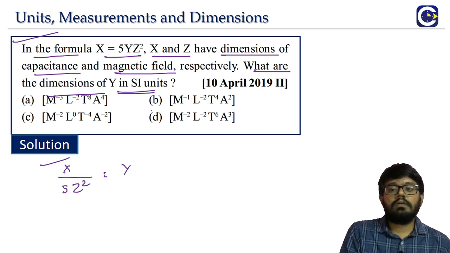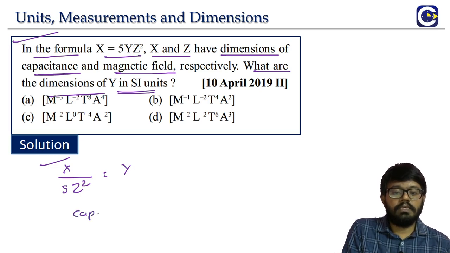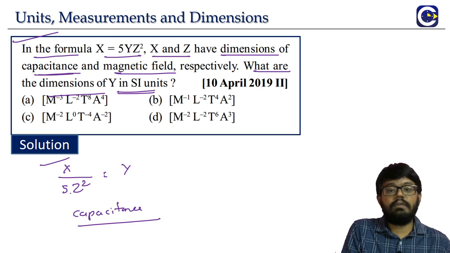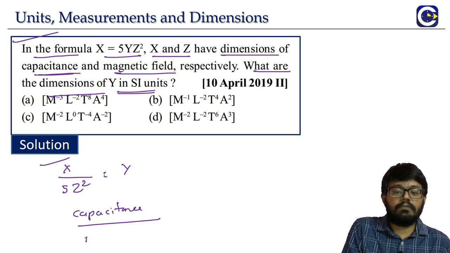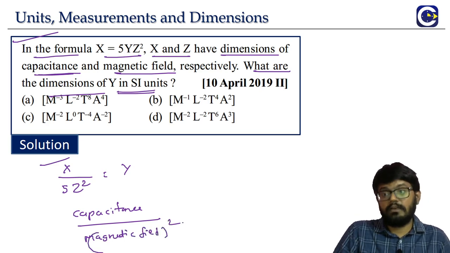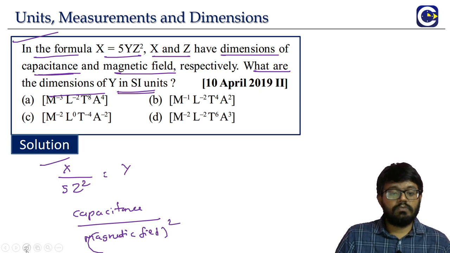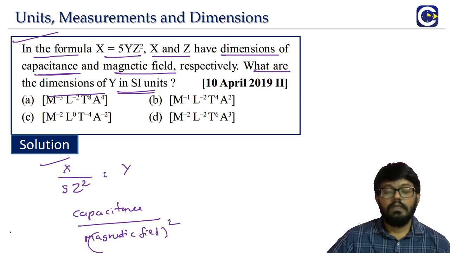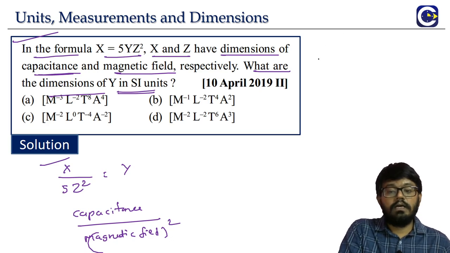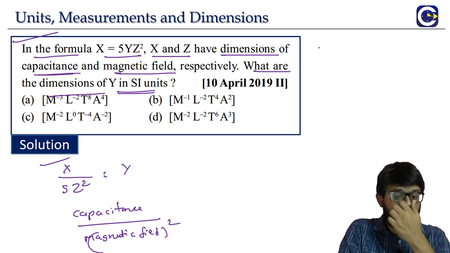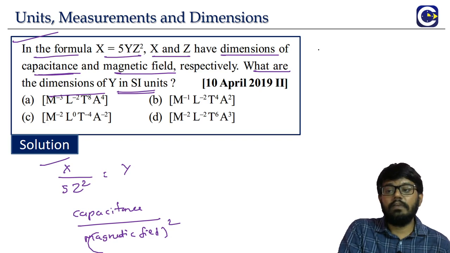So x is what? Capacitance. So dimension wise, what is it? You see, capacitance divided by 5 will not have any dimensions. Z means what? Magnetic field. Magnetic field the square. So dimension wise, what is y? Capacitance by magnetic field the square. So now we have to calculate the dimension formula for the capacitance and dimensional formula for the magnetic field, then we will be able to get the answer.